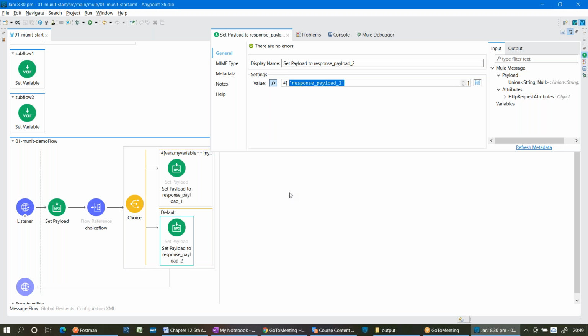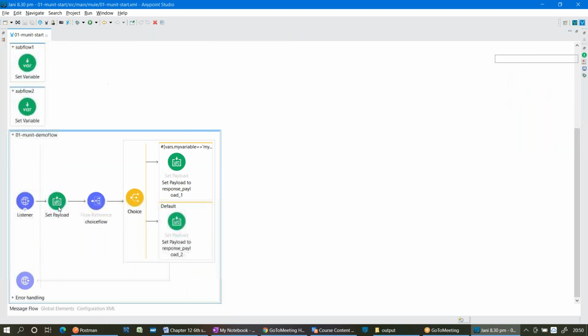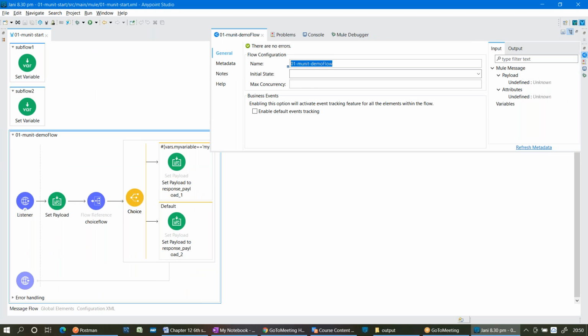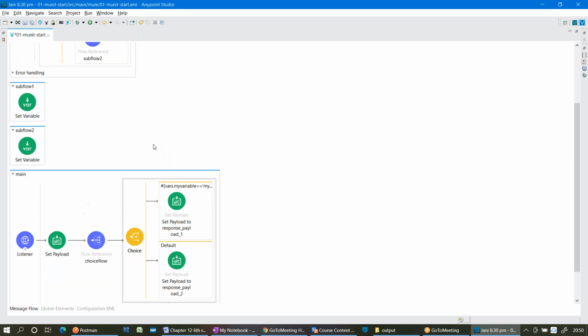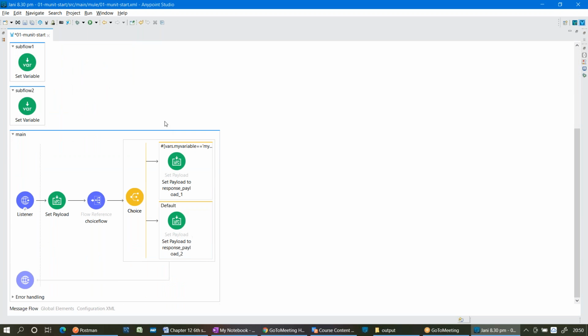Understood clearly? Yes, understood the use case? Okay, now I will discuss integration testing here. Let me rename these flow names so that you can easily understand: main flow, this is the choice flow, subflow 1, subflow 2.